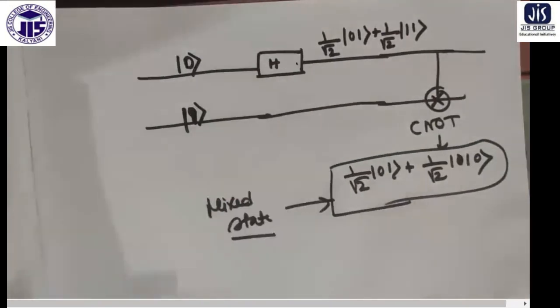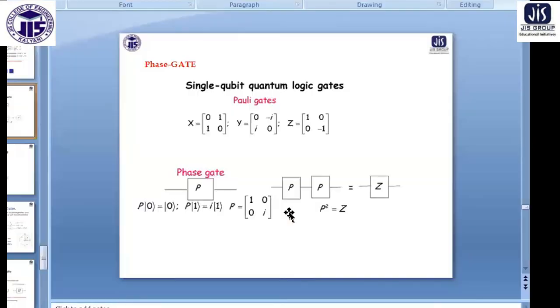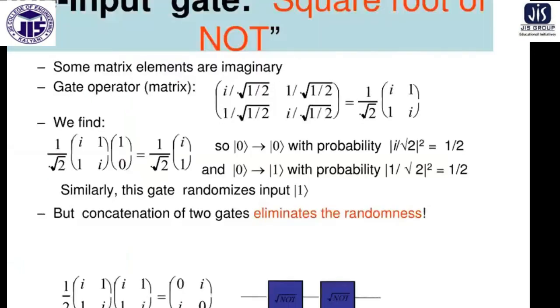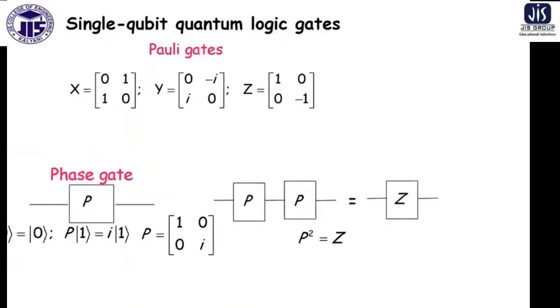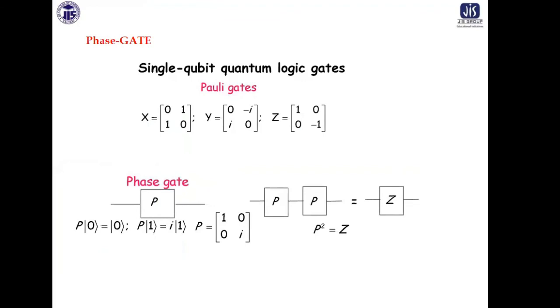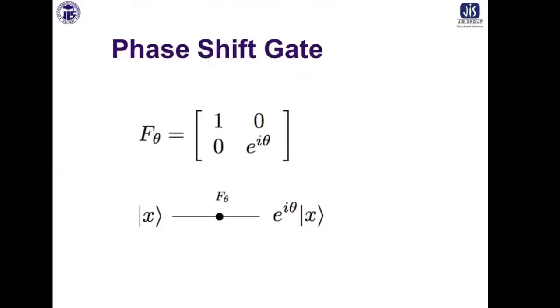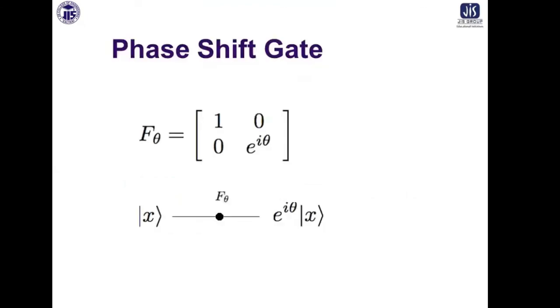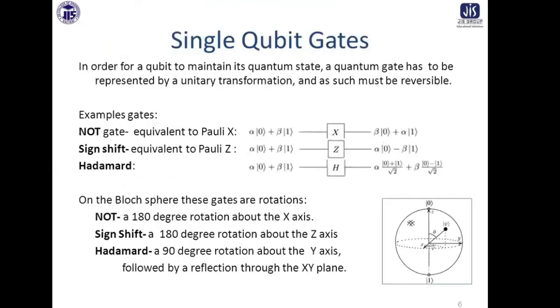Let me get back to the PPT. So this is a root NOT operation. You can see here, this is a phase gate operation. Now this operator is the phase shift gate. Actually it will be e to the i theta. So these are the 3 single qubit quantum gates which I discussed.